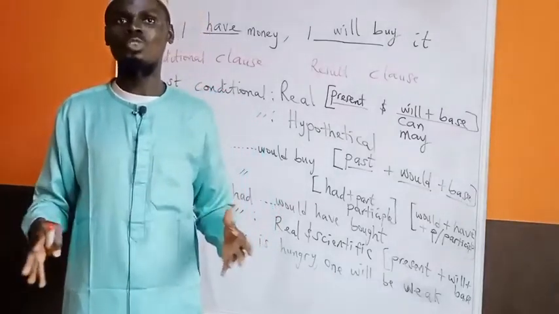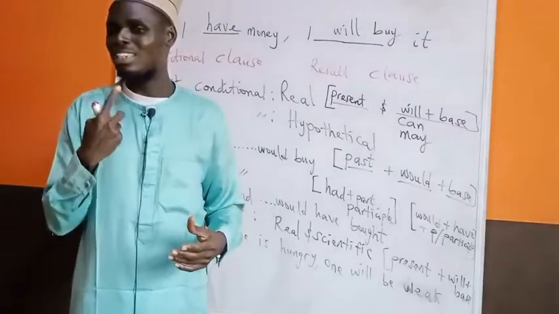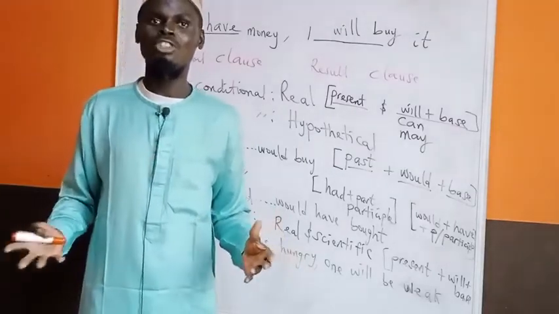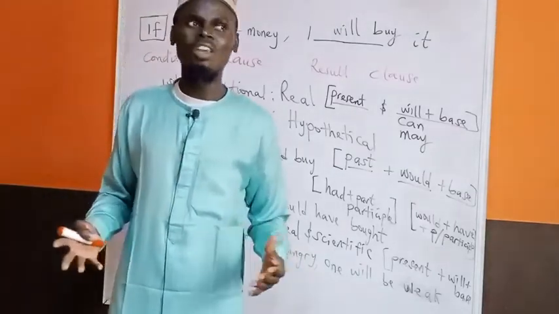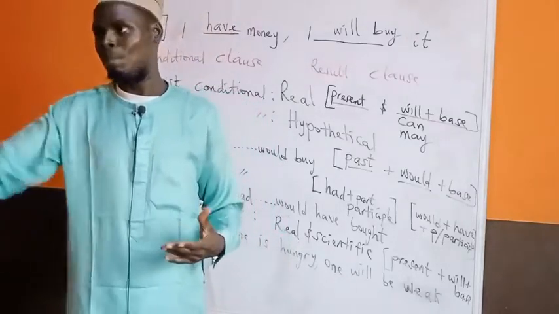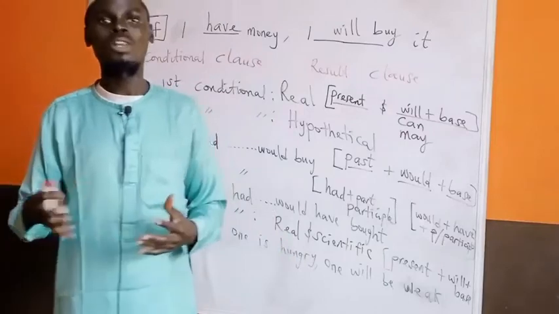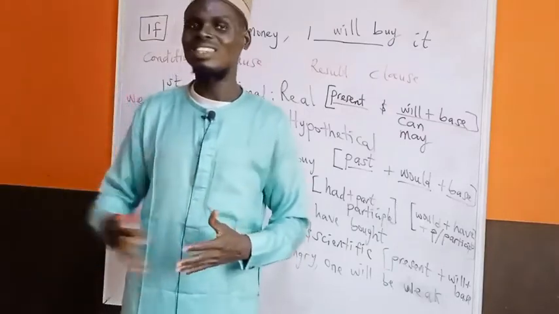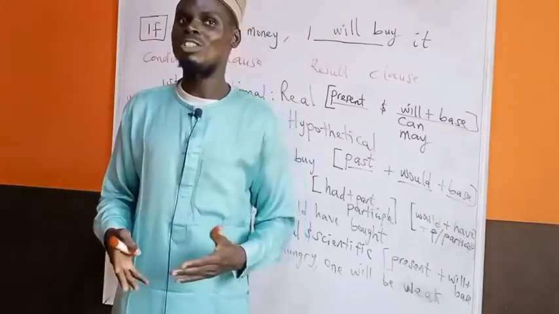You are just wishing. Oh, if I had money, I would buy this phone. That means you are wishing. You use the past form of the verb. Or if I were the president's son, I would buy this estate. You are not. That's why you are using past tense.